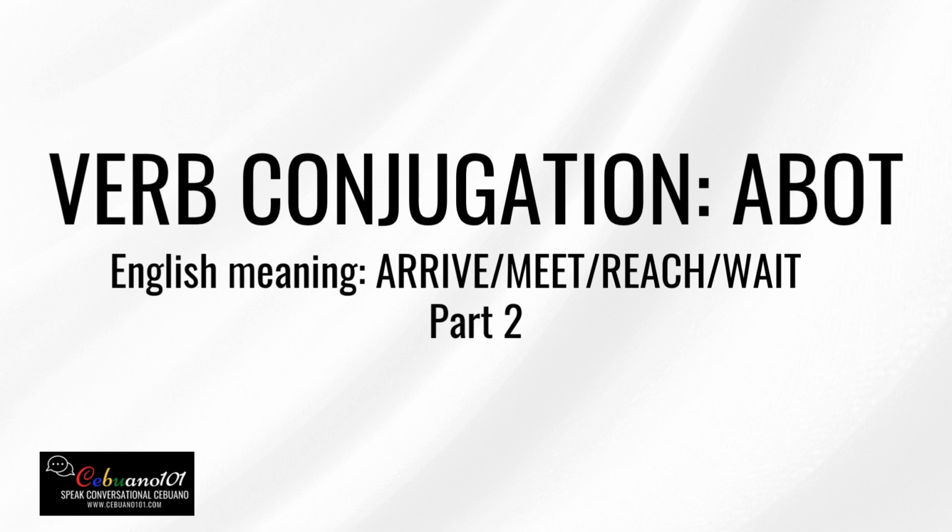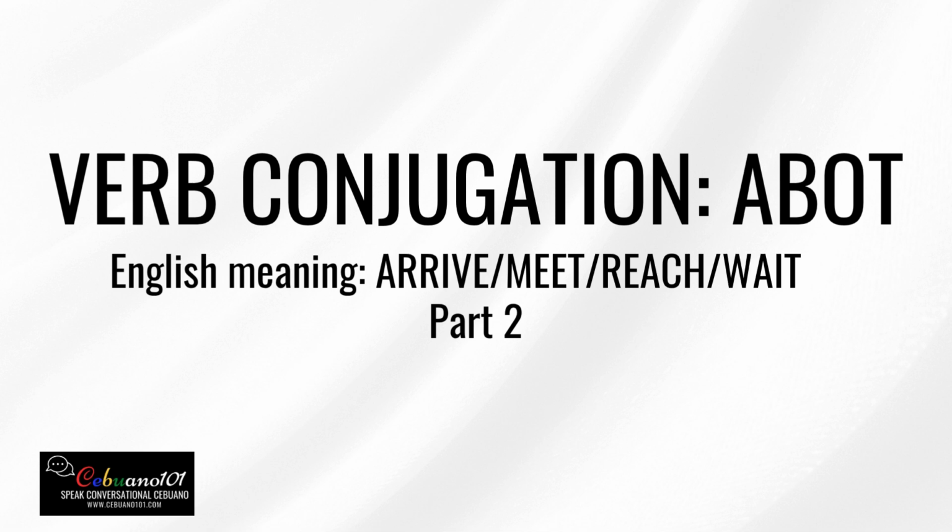This is part 2 of the verb conjugation, abot. The English meaning of abot is arrive, meet, reach, or wait. Just a quick review from the last lesson: there are two ways to pronounce abot.